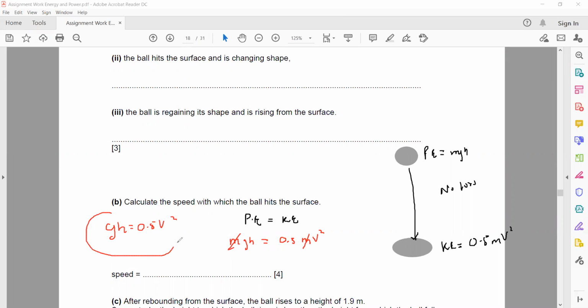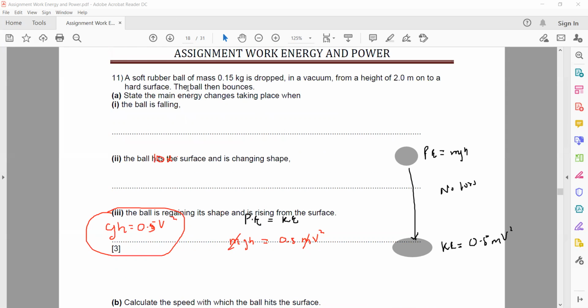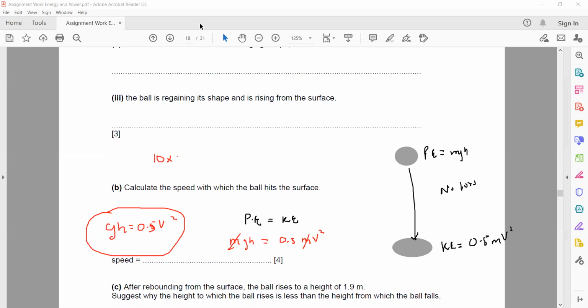This formula you can use if there is no loss of energy and the potential energy is equal to kinetic energy. So gravity is 10, and the height given is 2 meters, so you drop this from a height of 2 meters. This will be 0.5 v squared. 0.5 is multiplied, on the other side it will divide. So it will be 20 divided by 0.5, which is equal to 40.